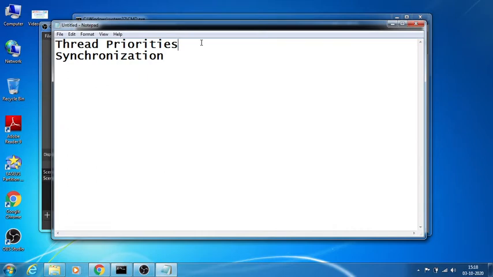What is priority? The priorities of threads depend upon how threads should run and how threads are scheduled. Generally, in operating systems, we call this CPU scheduling, which means which process should be scheduled first and which next, depending upon what criteria: time, weight assigned to them, or the priority given to them.